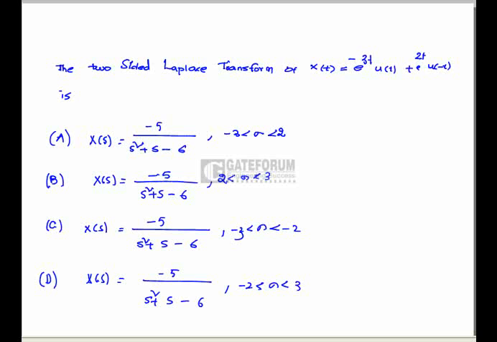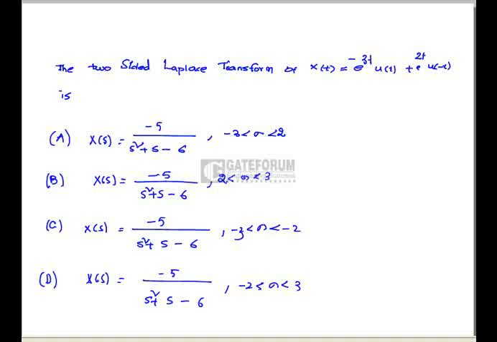Question is two-sided Laplace transform of x of t is given as follows. See, x of t is a sum of two signals, one is right-sided signal and another one is left-sided signal. So the Laplace transform for this time domain signal is going to exist if and only if there exists any combined ROC.